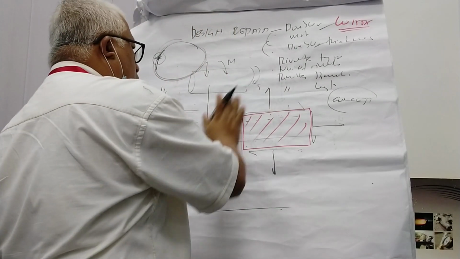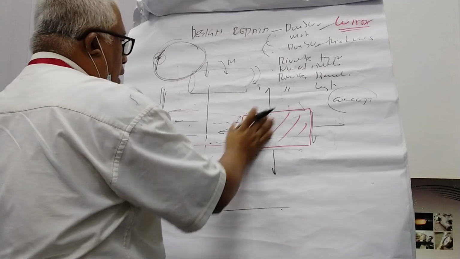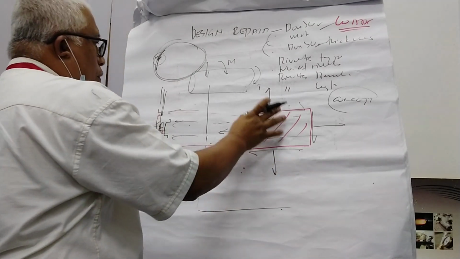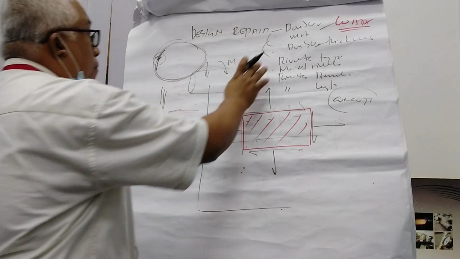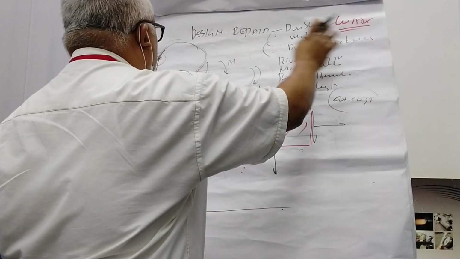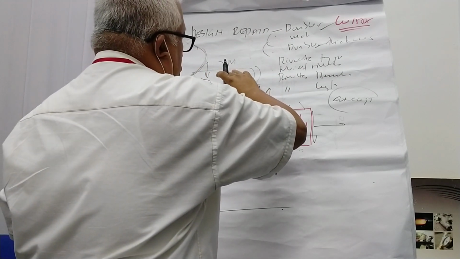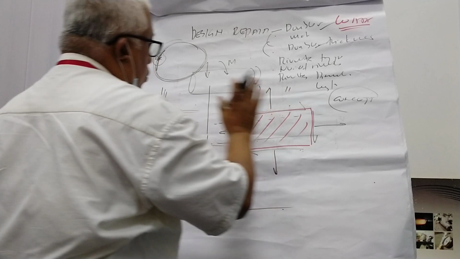So this is how this cut will be loaded, and from the load we choose the material, we choose the thickness for the doubler, we decide how many rivets that we use to do the repair.